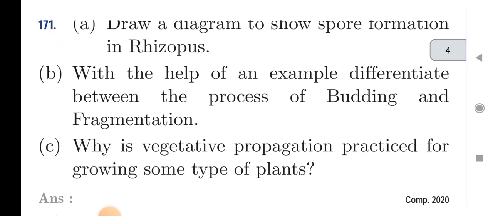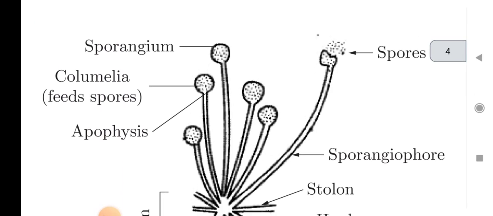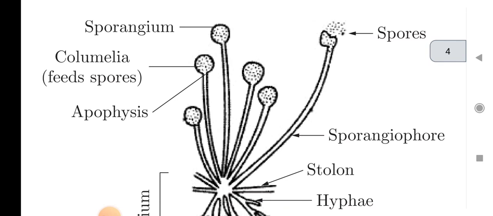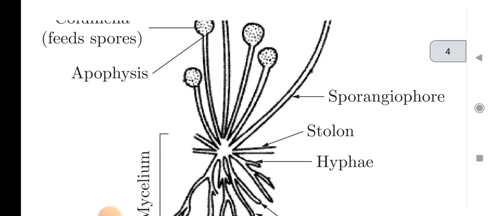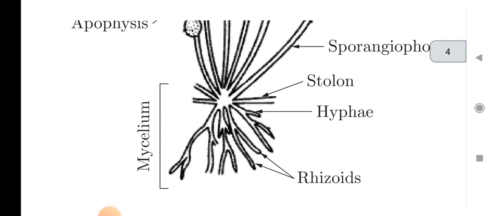Next question is, with the help of an example, differentiate between the process of budding and fragmentation. Last question is, which vegetative propagation is practiced by growing some type of plant. So here is a diagram of Rhizopus, in which you can see that there are some sporangia in which many spores are formed. This is the most common method of reproduction in Rhizopus.